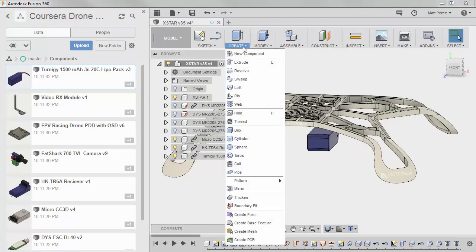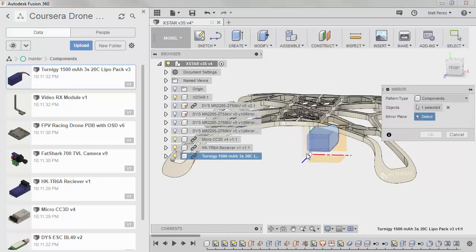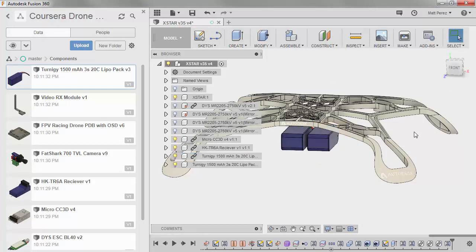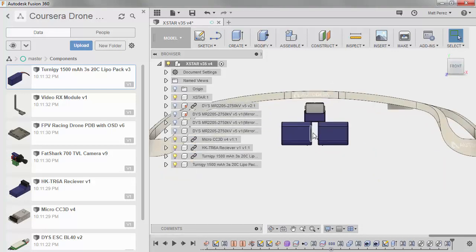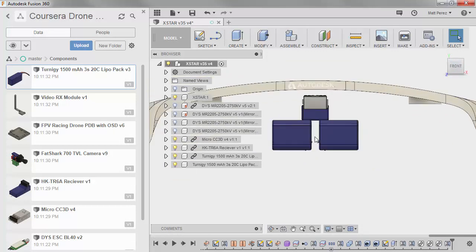I'm going to go to Create, Mirror, and I want to mirror this component. I want to mirror it across the right plane and say OK, because remember we are going to be using 2. Now you can see here that we have a small gap in the middle of it, and that's okay for now. Again, we will be moving things around. We just want to make sure that we get most of the components situated where they need to be.